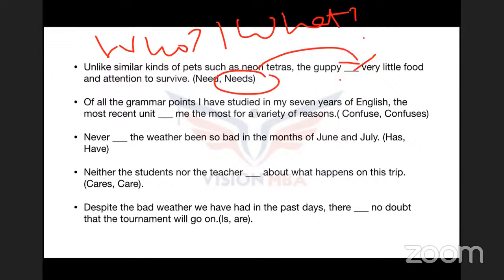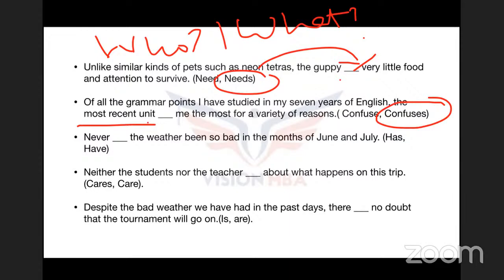Needs is singular. Of all the grammar points I have studied in my 7 years of English, the most recent unit dash me the most for a variety of reasons. Now, what confuses you for the most variety of reasons? The most recent unit, what troubles you the most? The most recent unit. So it's going to be confuses because it's singular. Again, you just ask who and what.